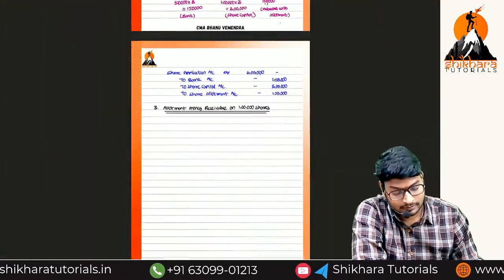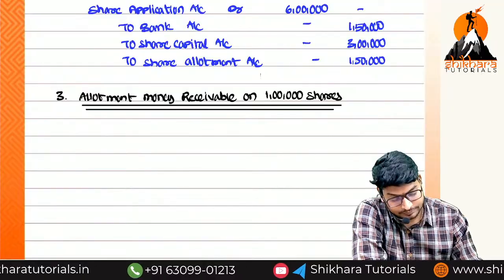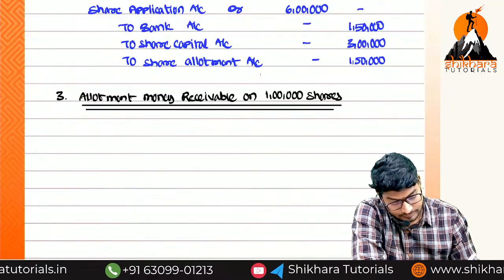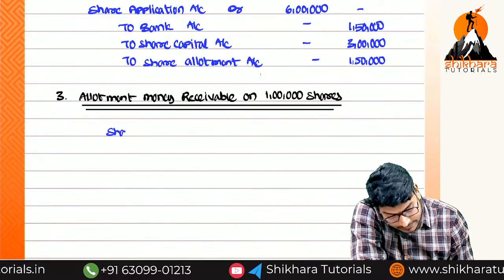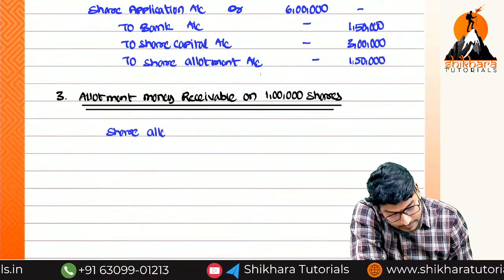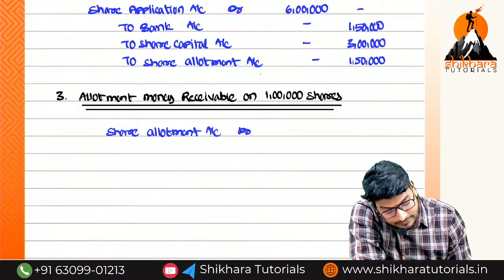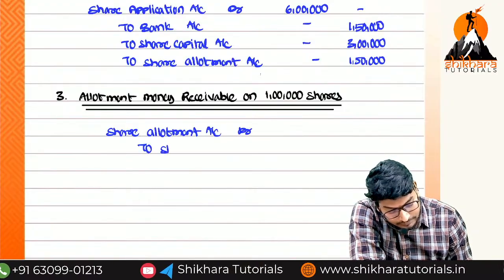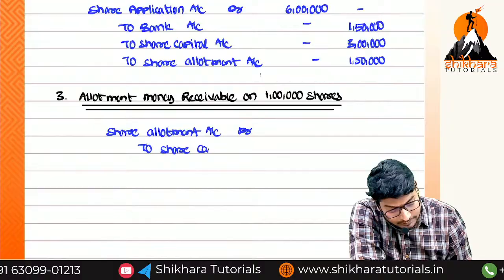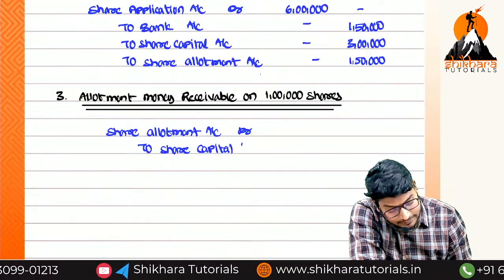Now, what is the entry? Share allotment account debit to share capital account.